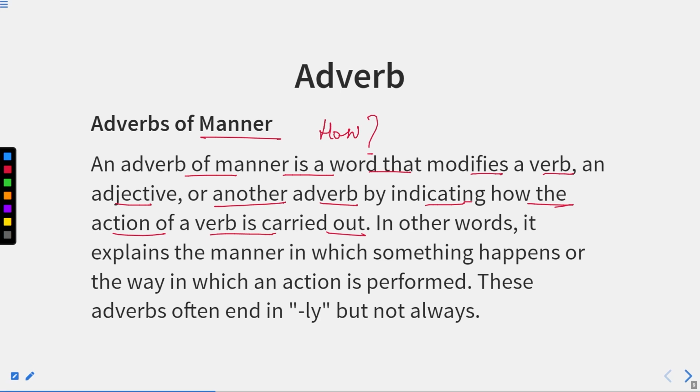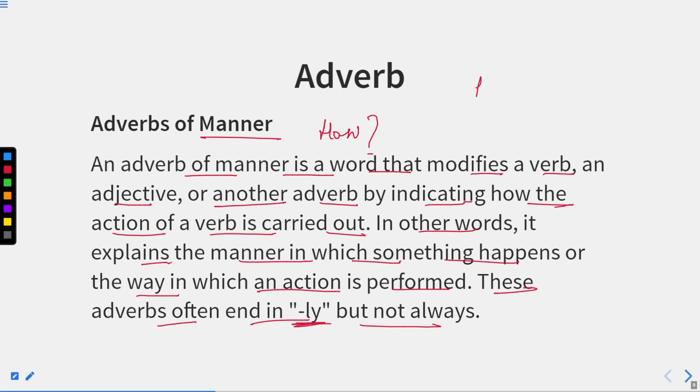So the manner in which that action takes place shows us the adverbs of manner. In other words, it explains the manner in which something happens or the way in which an action is performed. These adverbs often end in ly, but not always. Now, basically, we feel that whenever a word ends with ly, it is an adverb.